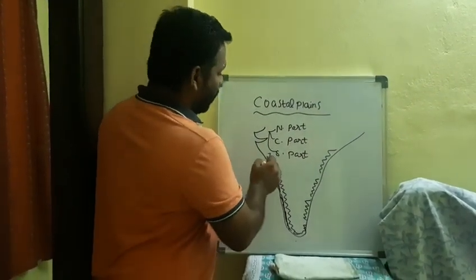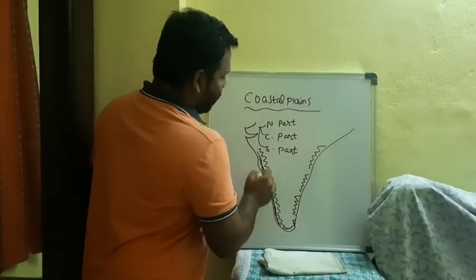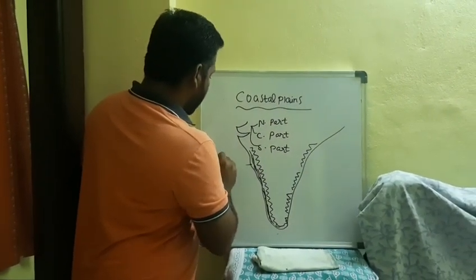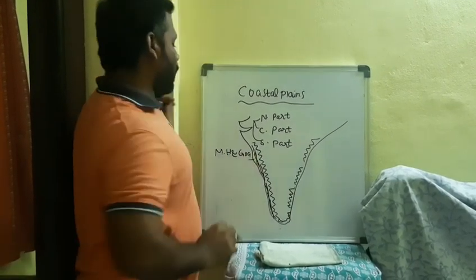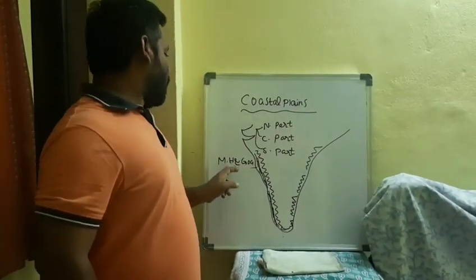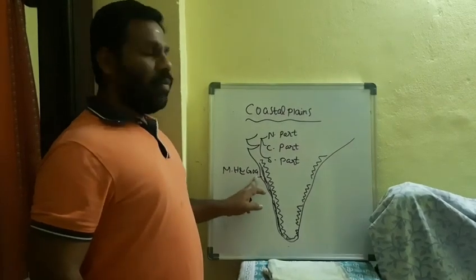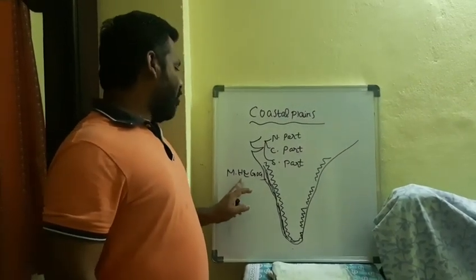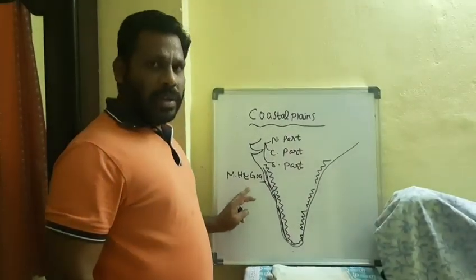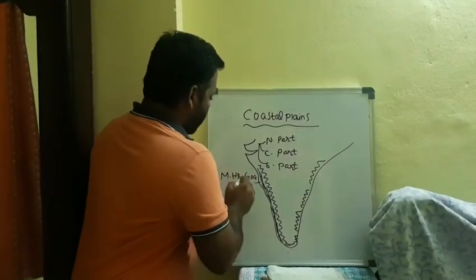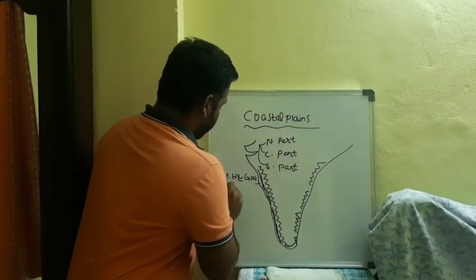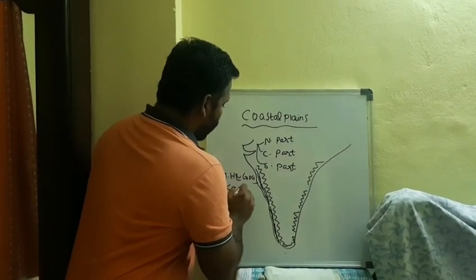Coming to the western coastal plain, the northern part comes under Maharashtra and Goa states. What is the coastal name of Maharashtra and Goa? It is known as the Konkan coast.